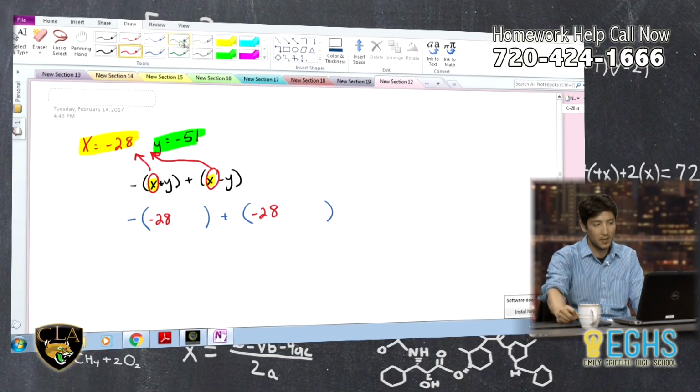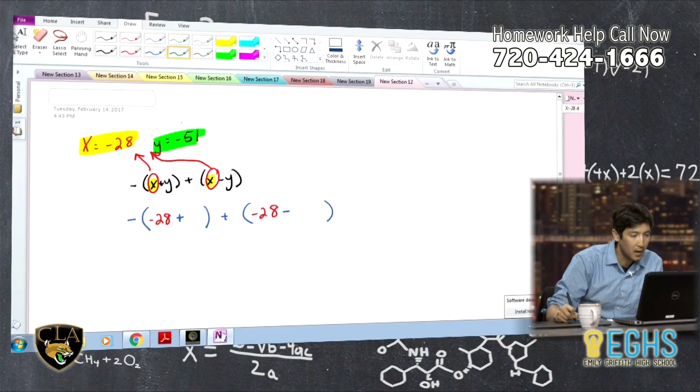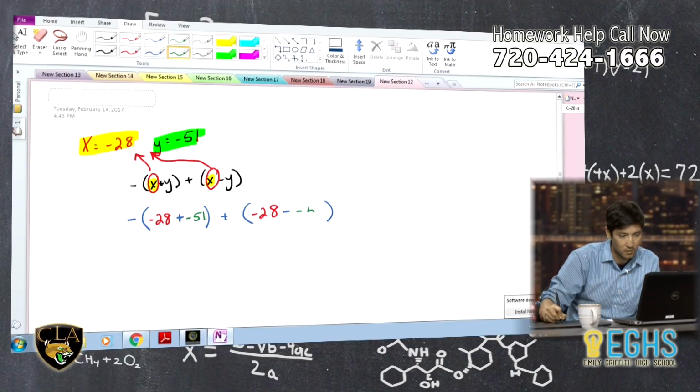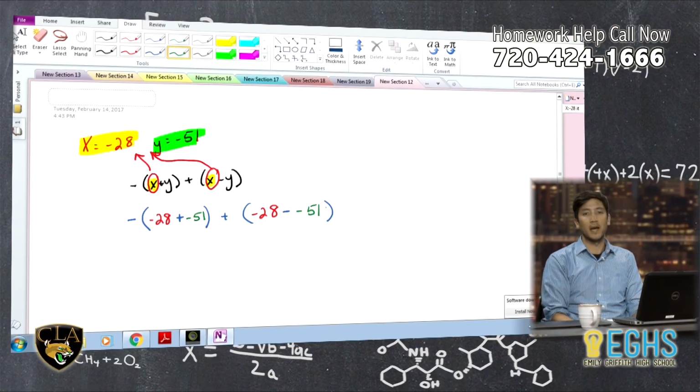You want to be really careful with your signs here. I have a plus, so that's not changing, and I have a minus. But we're literally just plugging stuff in. y is negative 51, so I can plug in a negative 51. And over here, it's negative 51 as well. Okay, so now we've substituted in our expression.